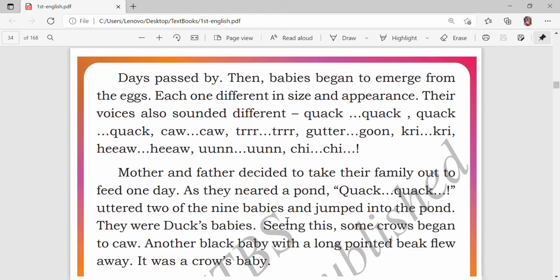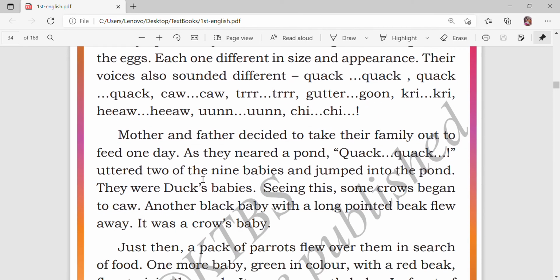Now let's go. Mother and father decided to take their family out to feed one day. Mother and father, what did they decide? They decided to take their family out to feed one day. As they neared a pond, "Quack, quack," uttered 2 of the 9 babies and jumped into the pond. They were duck babies. Okay, what is there near the pond? Quack, quack, a duck is there.